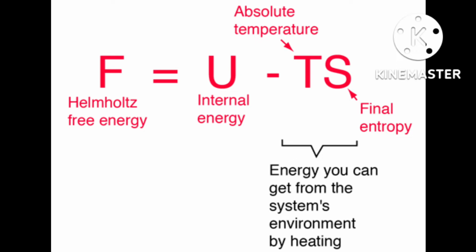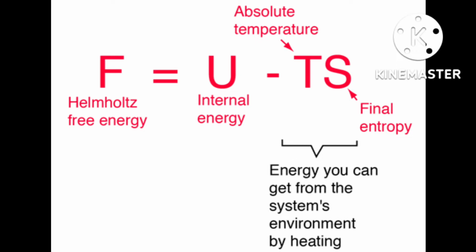For oxidation of iron, I am telling about the reaction equation: 4 Fe solid plus 3 O2 gas gives the product 2 Fe2O3 solid.